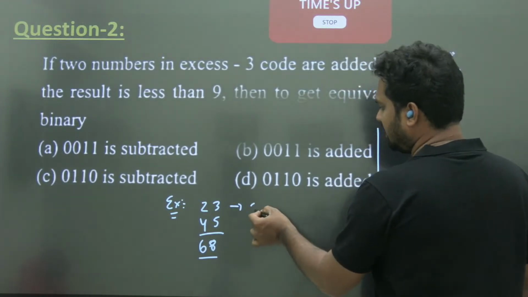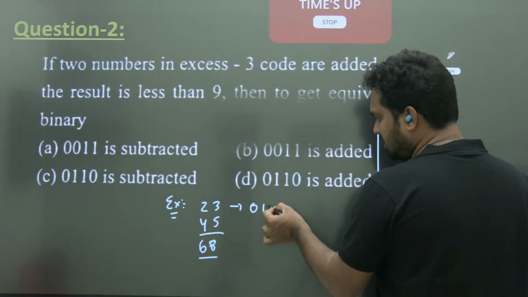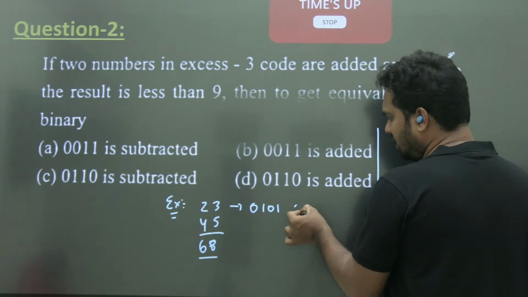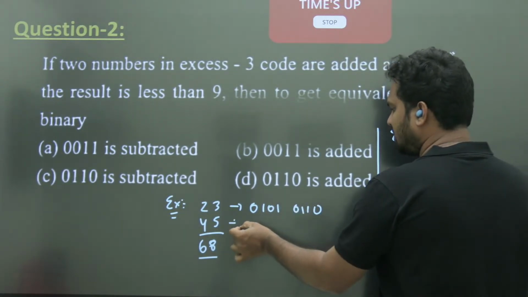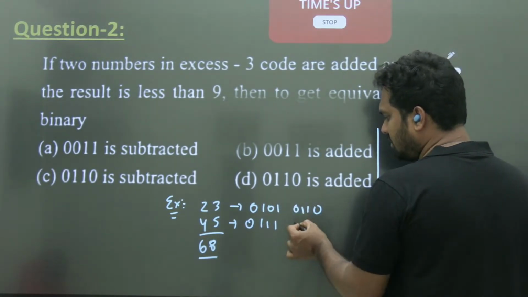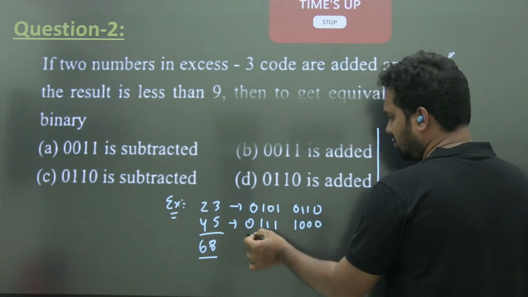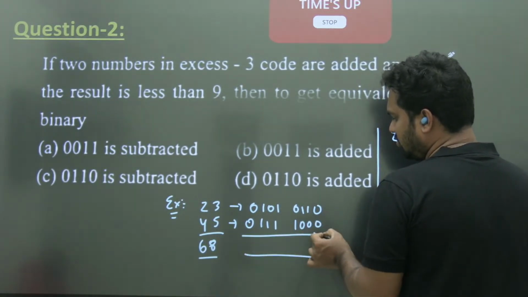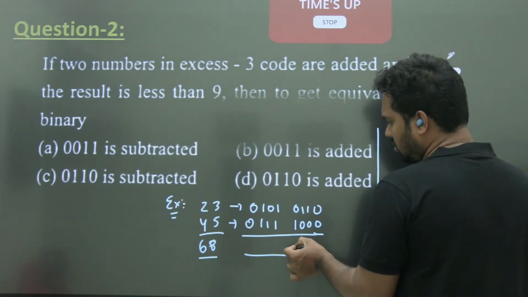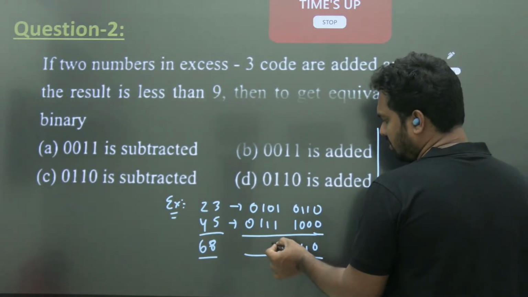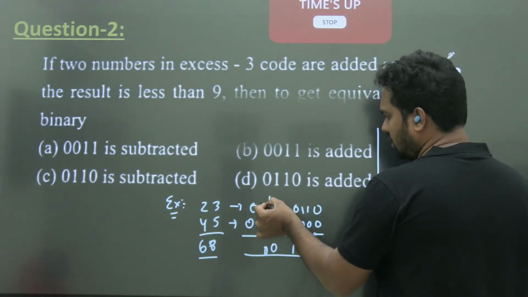2 in binary is 0010. But in XS3, 2 is 5, and 3 is 6. In XS3, 4 means 7, and 5 means 8. Now the result is how much? 0 1 1 1 1. Okay, 1 plus 1 sum 0 carry 1, sum 0 carry 1, 1 1.